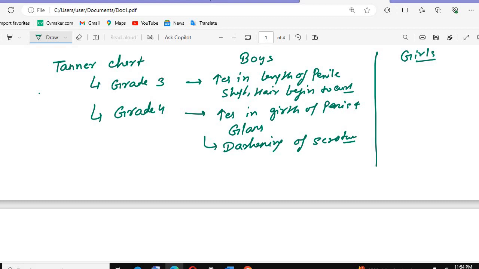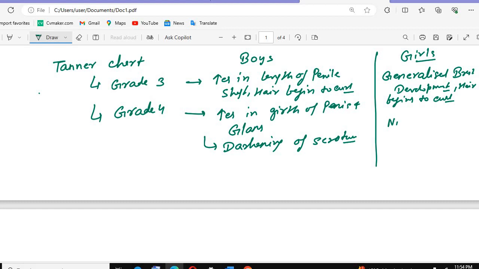In grade 3 there will be generalized breast development. They can ask you in which grade generalized breast development occurs. That occurs in grade 3, and again here the hair begins to curl. Pubertal hairs, not normal hair. Okay. What will happen in grade 4?